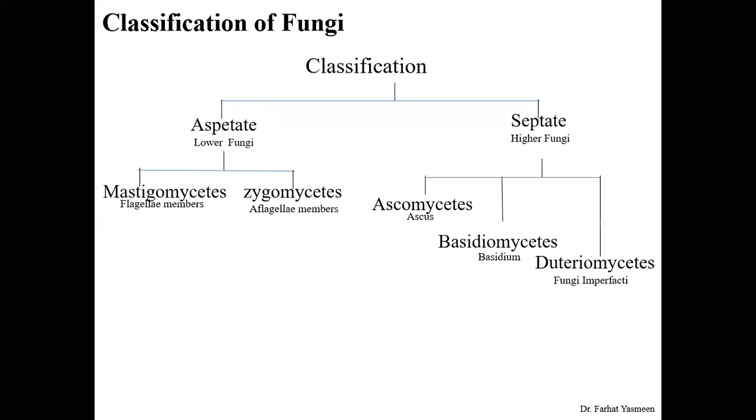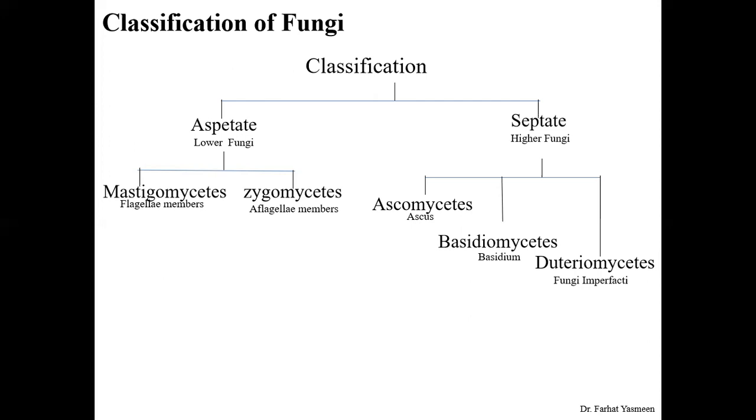Aseptate are also known as the lower fungi, and they include Mastigomycetes and Zygomycetes. Mastigomycetes include flagellate members, those members that have flagella as their mode of locomotion, while Zygomycetes are the aflagellate members, or they lack flagella for locomotion. And in this we can describe zygospore as an example.